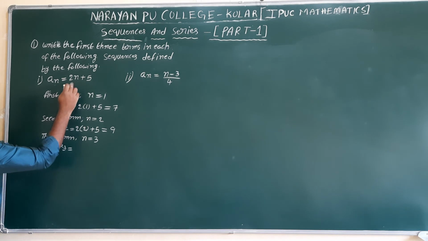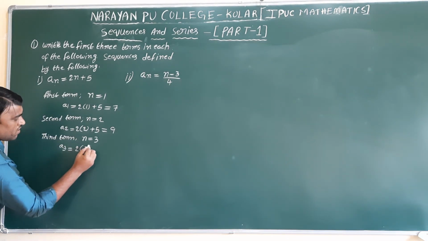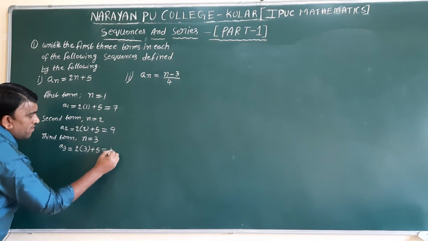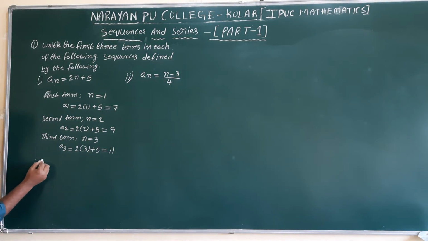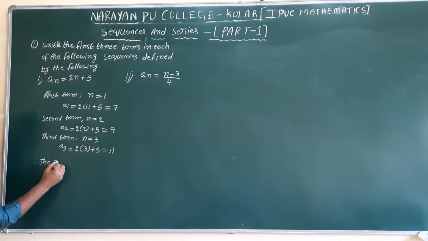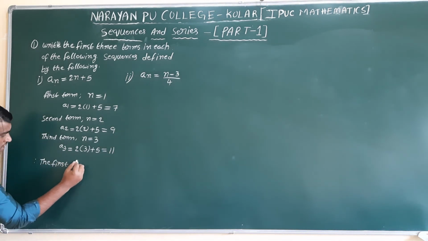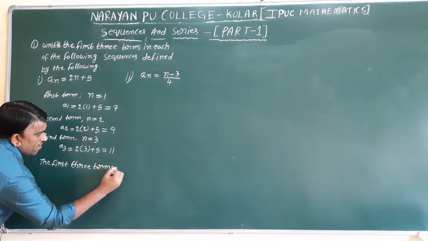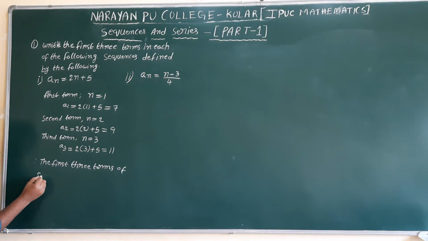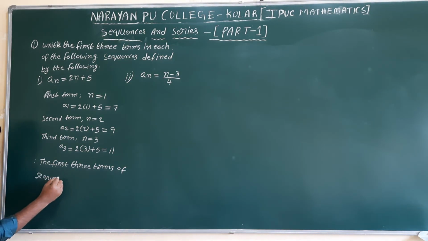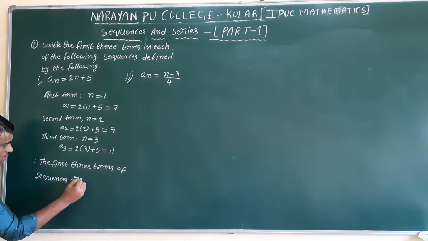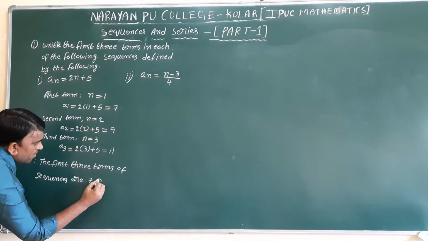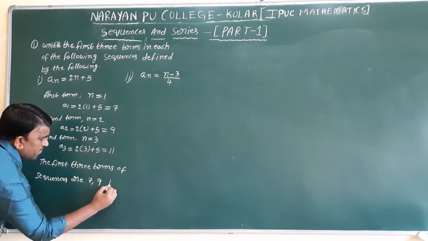So wherever n is there 3 substitute. 2 into 3 plus 5. 2 3 6, 6 plus 5 11. So therefore the first 3 terms of sequences are a1, how much we got? 7, a2 value 9, a3 value 11.